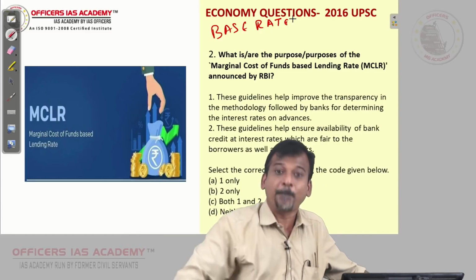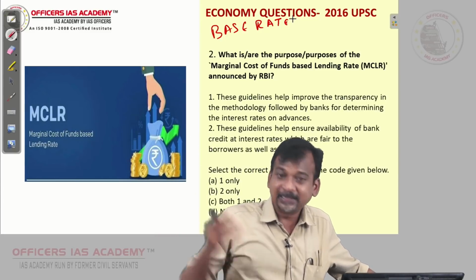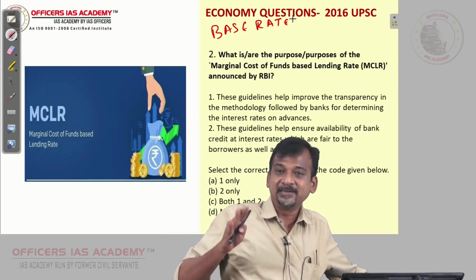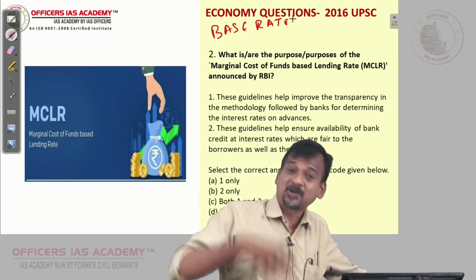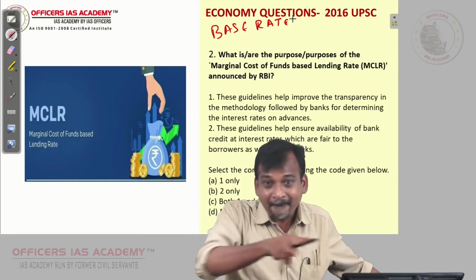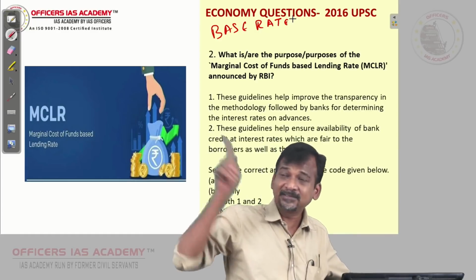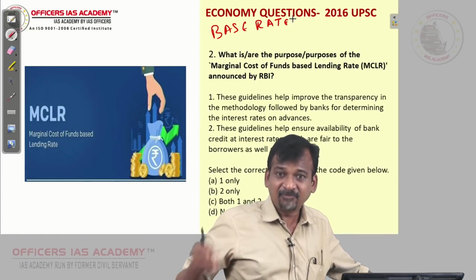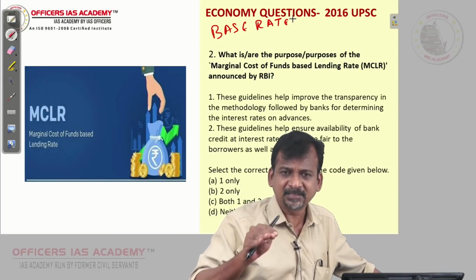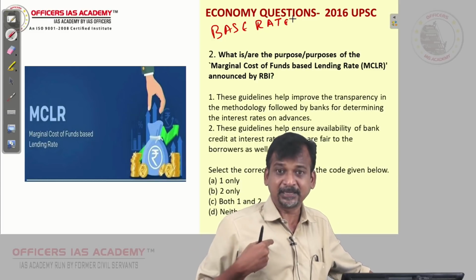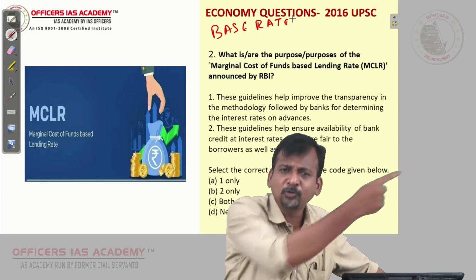But the bank should publicly notify it: this is my base rate. Let us assume the base rate for SBI is 8%. When we walk in as a customer, we will be very sure that whether Ambani, Adani or Tata walks in, the bank will not give lesser than the base rate. That is assured. Second thing, if they tell us for a housing loan it is base rate plus 2%, then 8 plus 2 means 10% I will get. So I will think, why base rate plus 2%? Let me go and talk to ICICI.